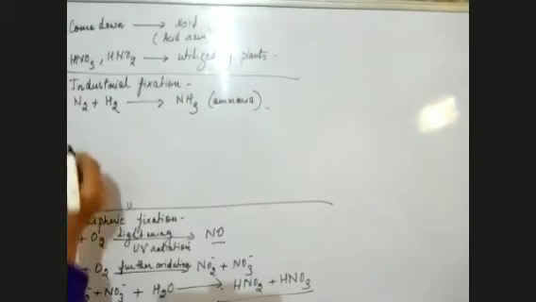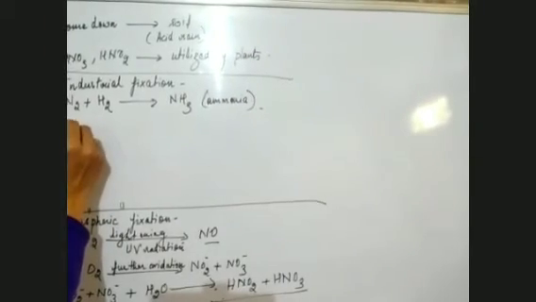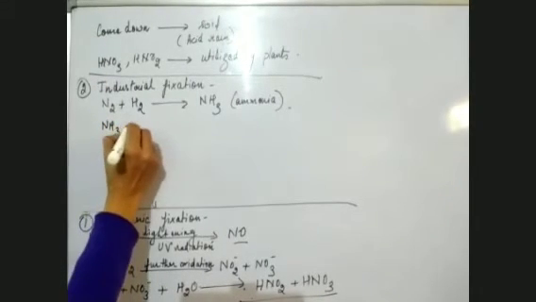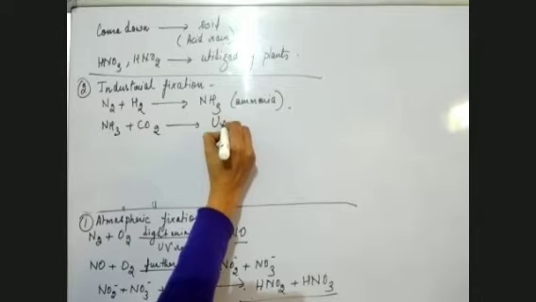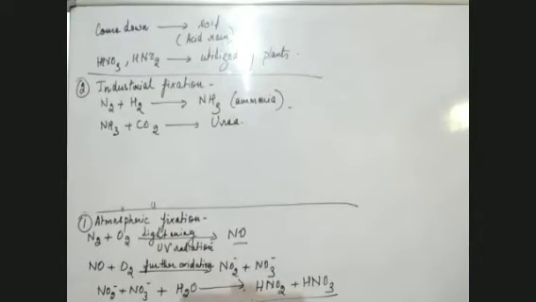Now this ammonia combines with CO2. That means this NH3 combines with CO2 and forms urea. As a result of the combination of ammonia with carbon dioxide, urea is formed. This urea is used as